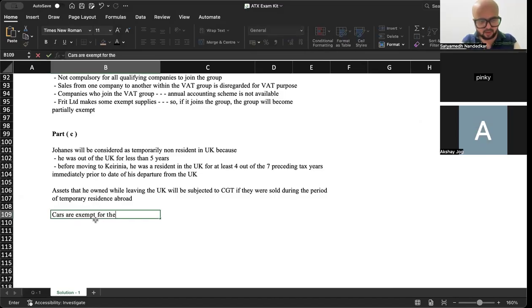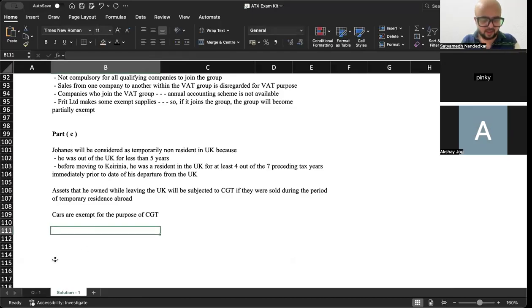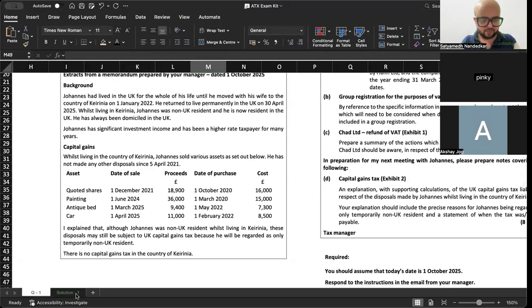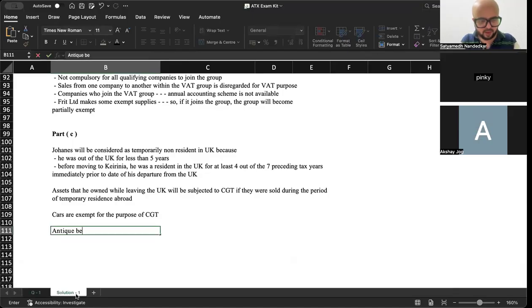Cars are exempt for the purpose of CGT. ठीक है. Then antique bed was acquired after he left the UK and was disposed of during his temporary residence abroad.